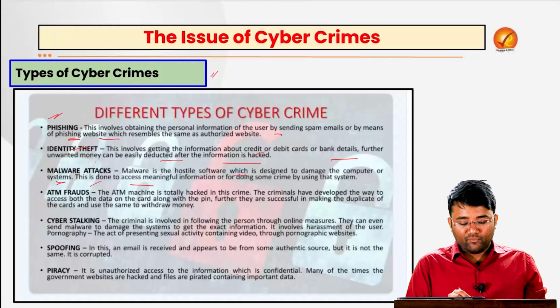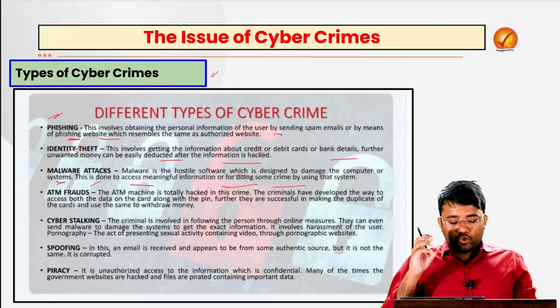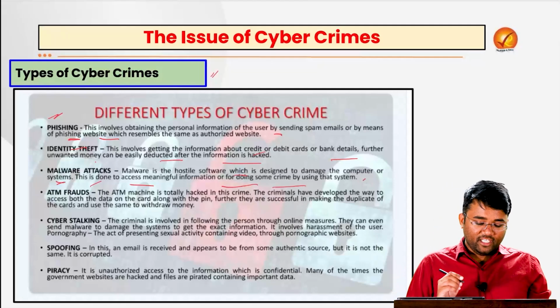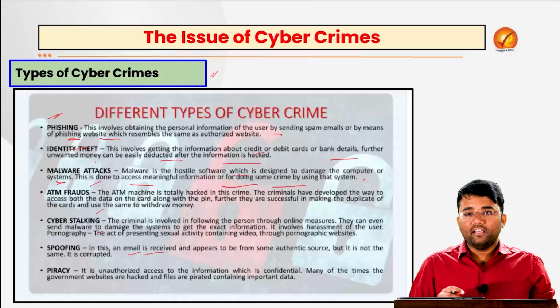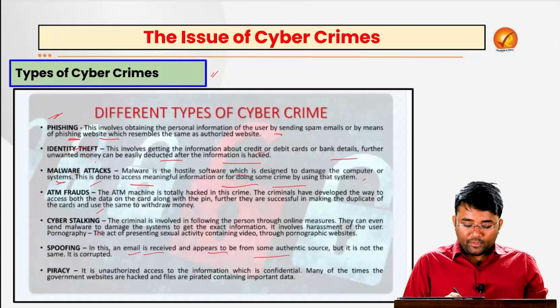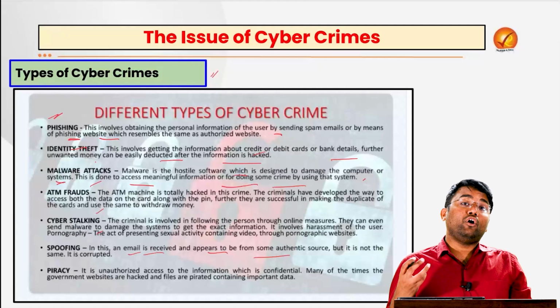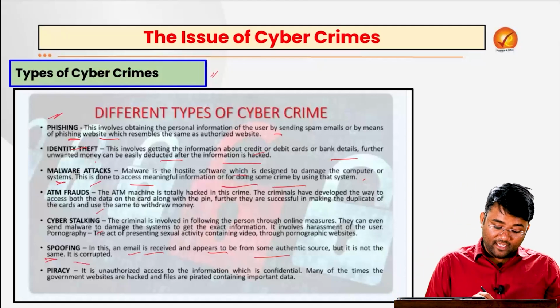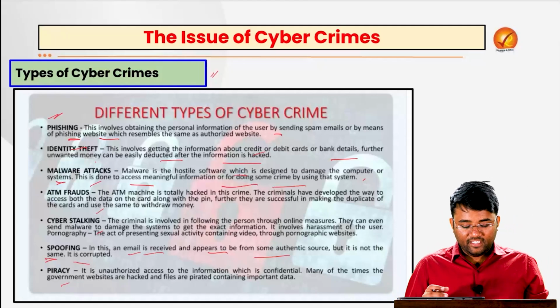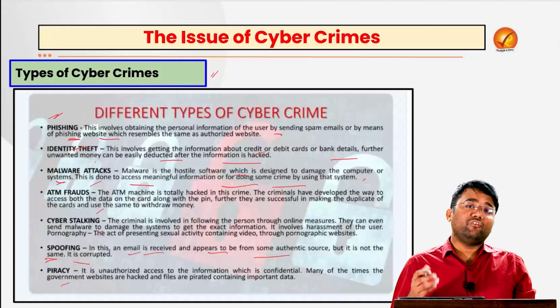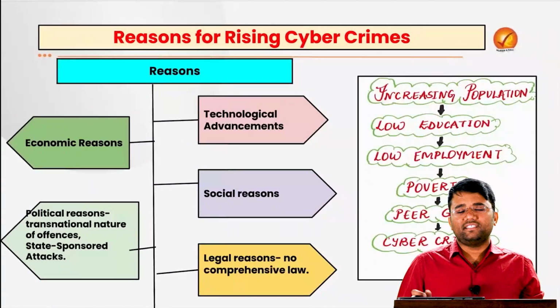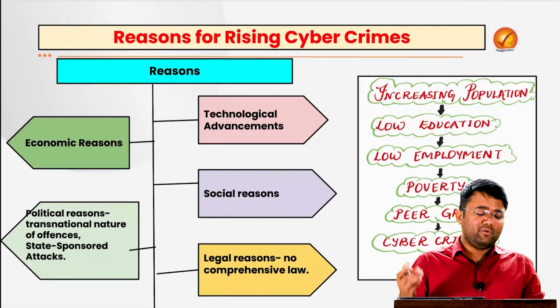This is done to access meaningful information or for committing some crime using that system. Then we have ATM fraud, cyber stalking, and spoofing, which is an email that is received and appears to be from an authentic source, but it is not the same, it is corrupted. Then piracy, that is unauthorized access to confidential information. For example, the pirated movies which are available, that is another form of cyber crime.